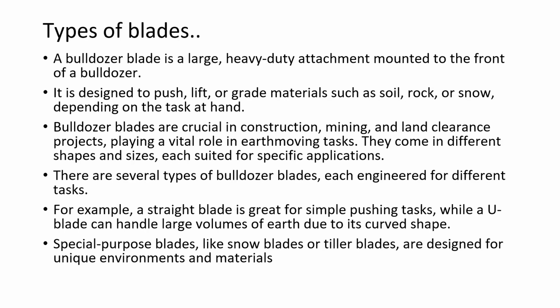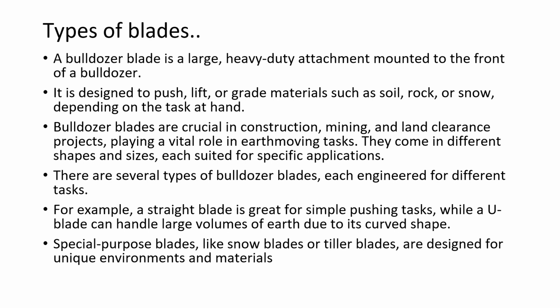Now let's move on to the types of blades. So the bulldozer contains mainly three different types of blades, and the blade is the main working component of a bulldozer. It is used to push, lift, and grade materials like soil, rocks, and snow. Different blade types are designed for different tasks.